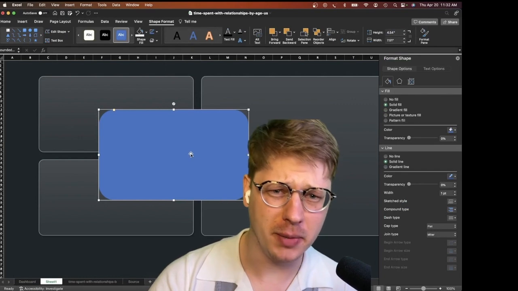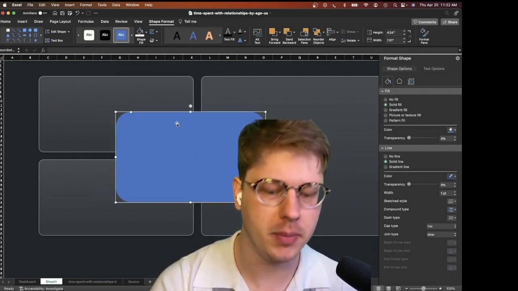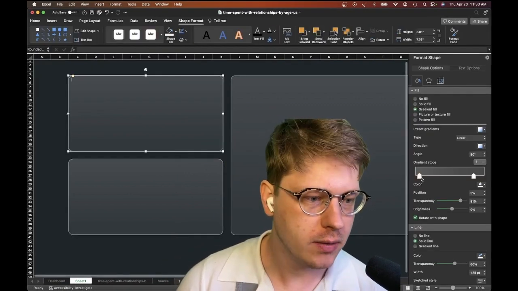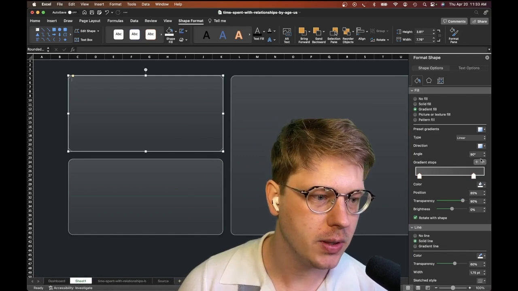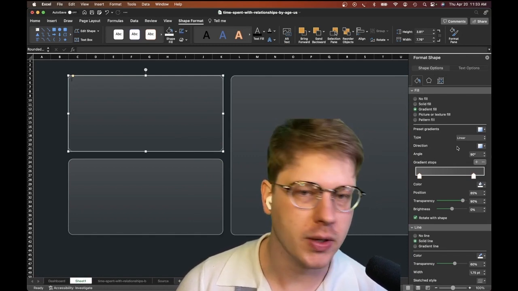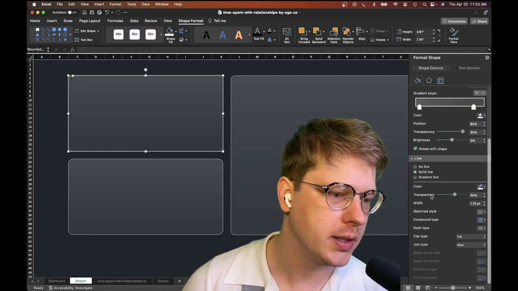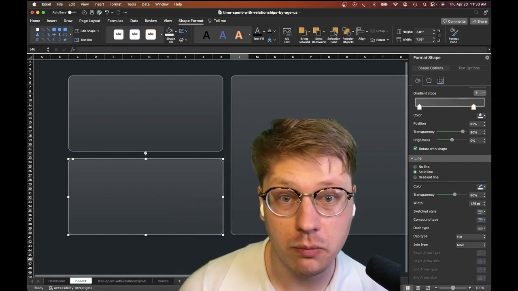When you first drop them in, they might look a little funky like this, so you can adjust them by right-clicking, hitting Format Shape, and then formatting them in the formatting bar on the right. For these ones, I've used a gradient from mostly 80% transparent white down to a 90% transparent white. That's with a 90-degree angle. And then I've just added a little like 1.75 point outline that's in a 60% transparent white. And that gives you this cool, nice glassy effect.